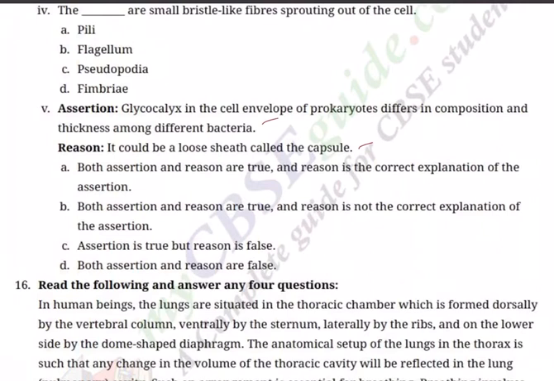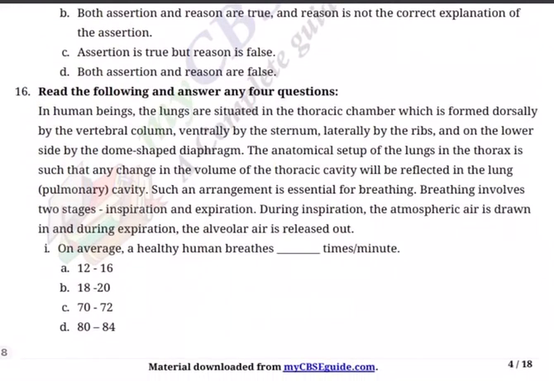A. Both A and R are true, and R is the correct explanation of A. B. Both A and R are true, and R is not the correct explanation of A. C. A is true, but R is false. D. Both A and R are false. Now, last question in this section, one more paragraph.